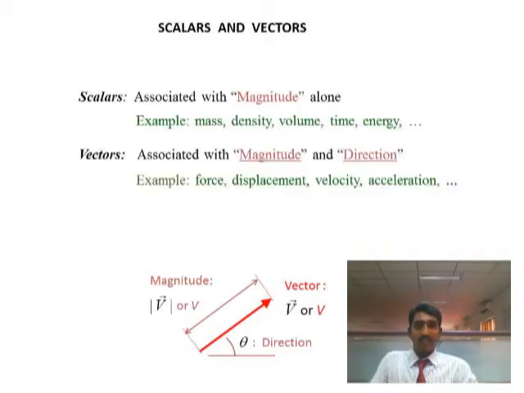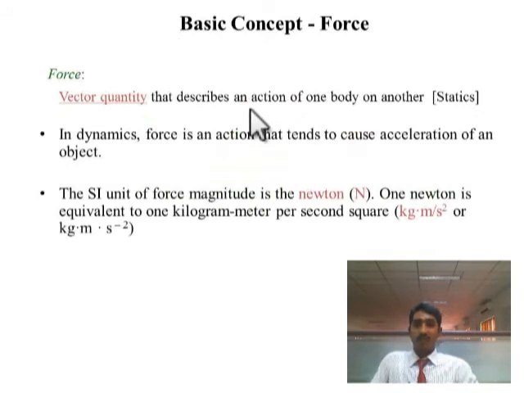And next we'll see the basic concept of force. Force is a vector quantity that describes an action of one body on another. For example, in a dynamic condition, force is an action that tends to cause acceleration of an object. The SI unit of force is the Newton. So 1 Newton is equivalent to one kilogram meter per second squared.